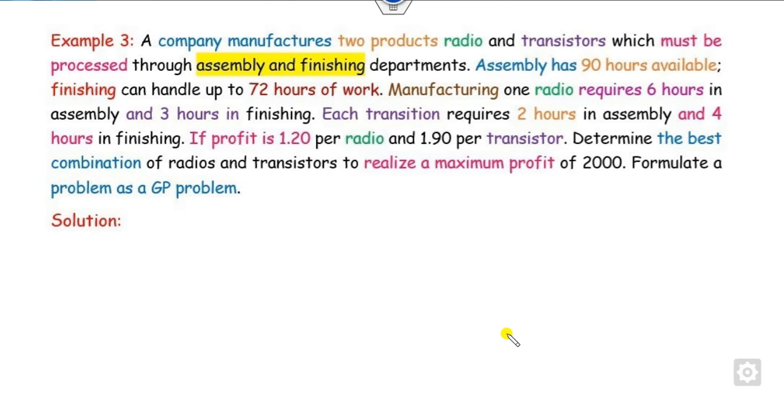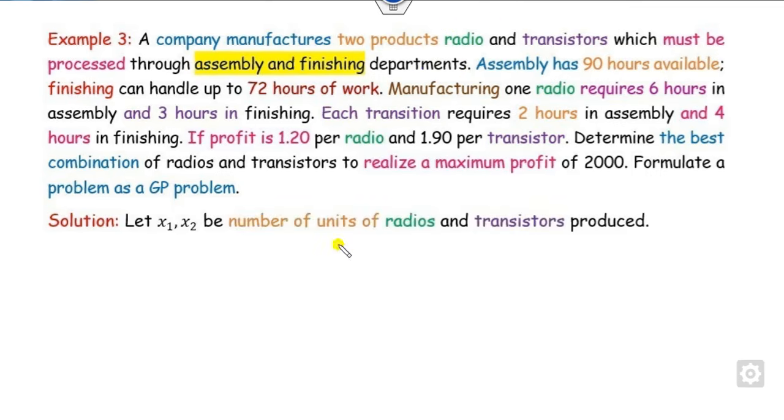Look at another one. A company manufactures two products, radio and transistor, which must be processed through the assembly and finishing departments. So how many products have they manufactured? It is not given, so we can write the number of units as x1 and x2.